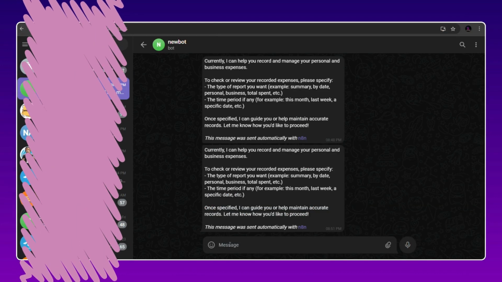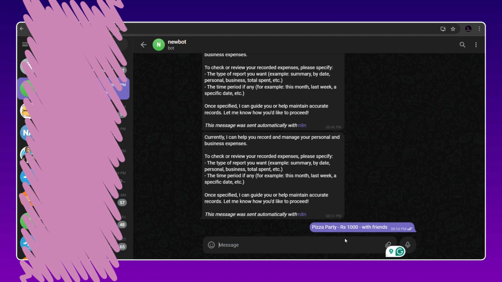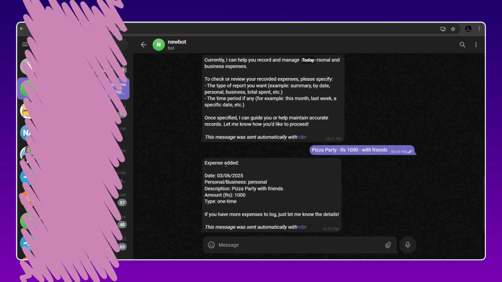Here I am back in my Telegram, in the bot which we have just connected, the new bot, our accountant bot. Let me quickly give it a pizza party, and the amount, same thing I would mention over here. Suppose 1,000 rupees, and for that we will mention it as with friends. Let's test this out. Here you can see the expense that has been added is updated right here. Now let's go back and check in our sheet if that is updated or not.